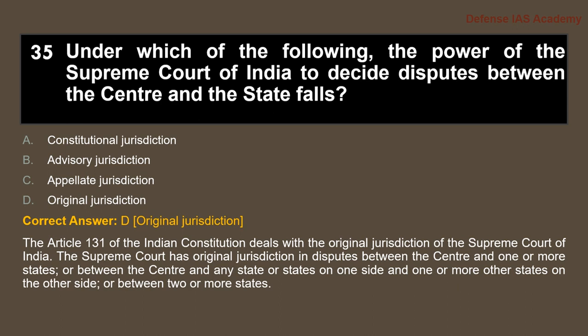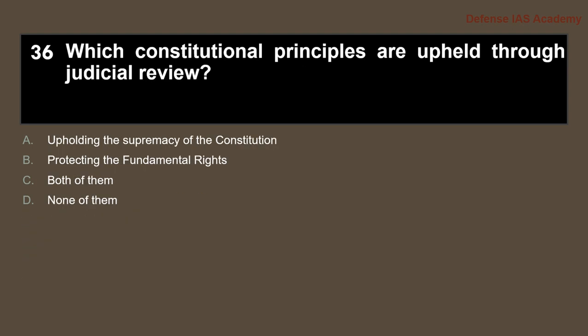So under the original jurisdiction, the Supreme Court of India has the power to decide the disputes between the center and the state. It is described in Article 131 of the Indian Constitution.